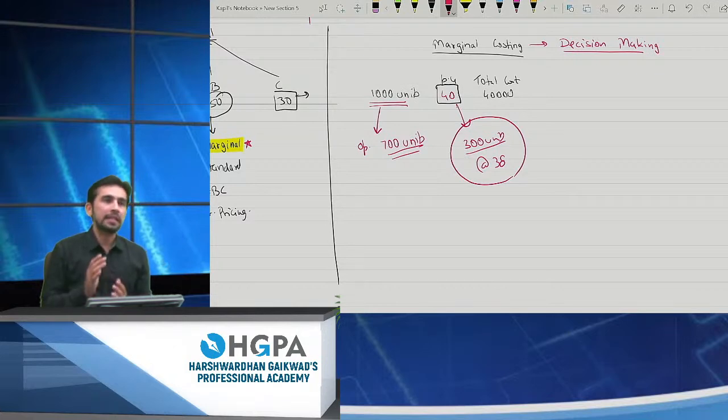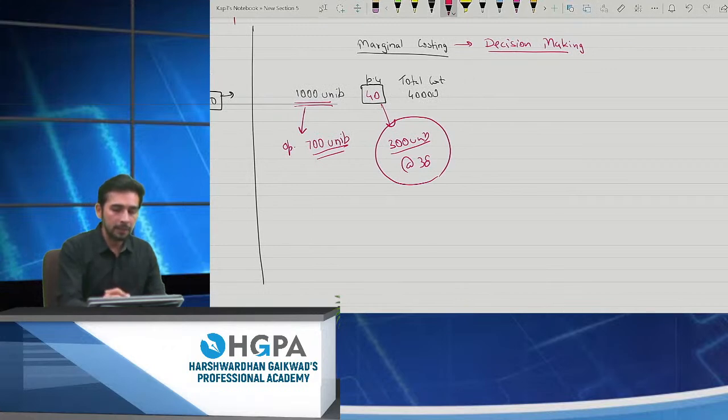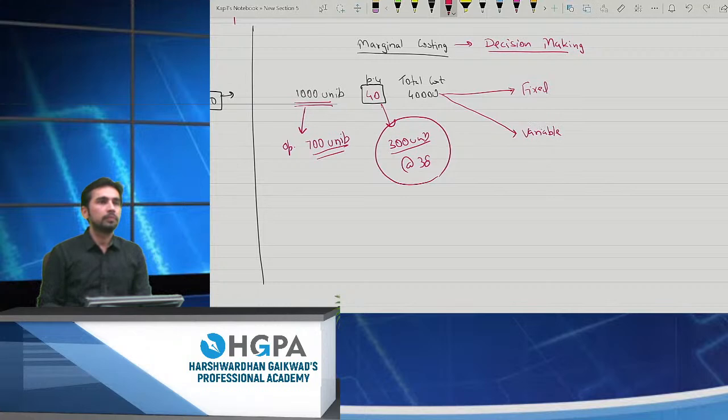But marginal costing is something different. Obviously, we have learned that I will not incur a loss, right? If a thing costs 40 rupees to make, I will not sell it at 38 rupees. But marginal costing is of a different view. What marginal costing asks is, give me a bifurcation of your fixed cost and the variable cost.